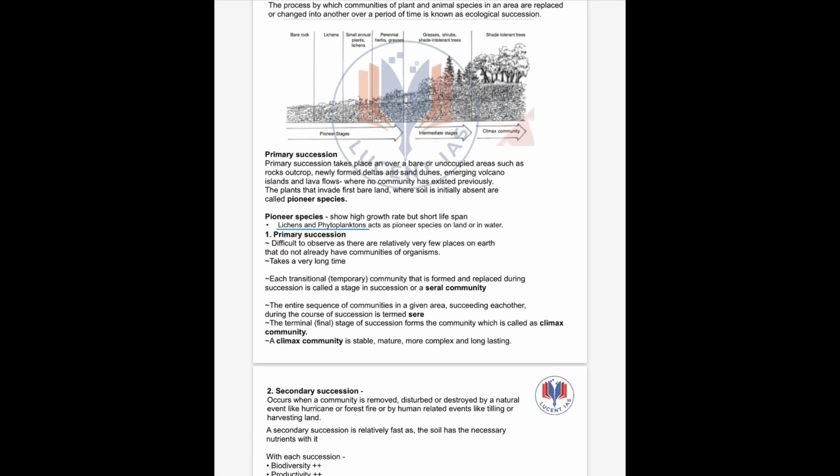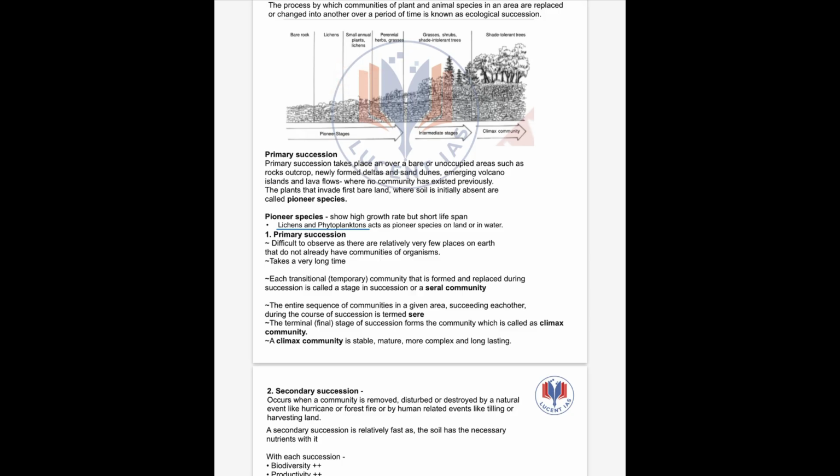Next up, primary succession is difficult to observe as there are relatively very few places on Earth that do not have communities of organisms. Since Earth has evolved over 4.5 billion years, there are very few places which do not have a community of organisms, and it takes a very large time. Each transitional community that is formed and replaced during the succession is called a serial community. Means these all are serial communities. That is, each transitional community is temporary, so they are known as serial communities.